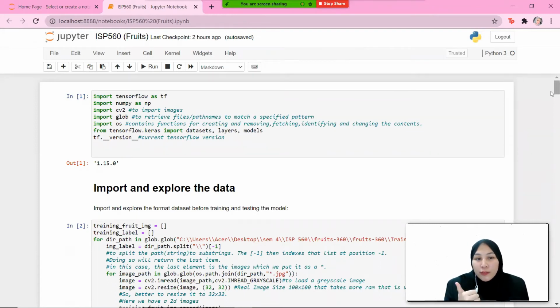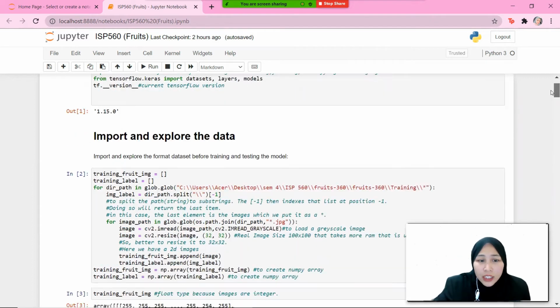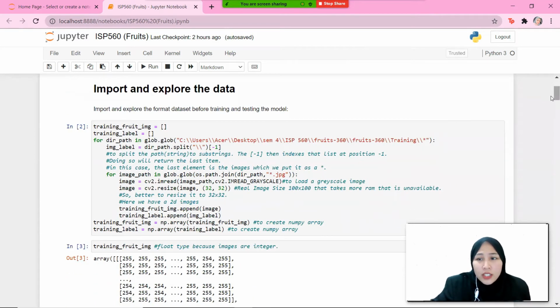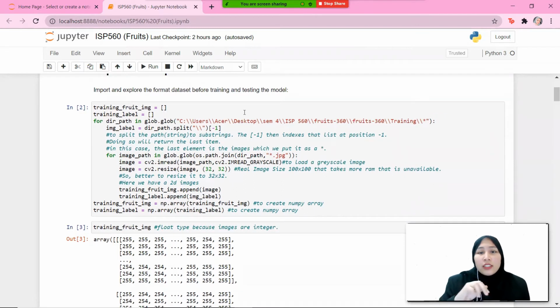The module used are TensorFlow, NumPy, CV2 which is used to import images, Glob to retrieve files, OS which contain functions regarding the contents, and we also import dataset, layers, and models from TensorFlow.keras. Our version of TensorFlow is 1.15. Next, we import and explore the data. As was said before in the scope, this data consists of two files, which is testing and training. This data has been resized, and also changed from colored to grayscale, and also changed from 3D to 2D images. So we can proceed.